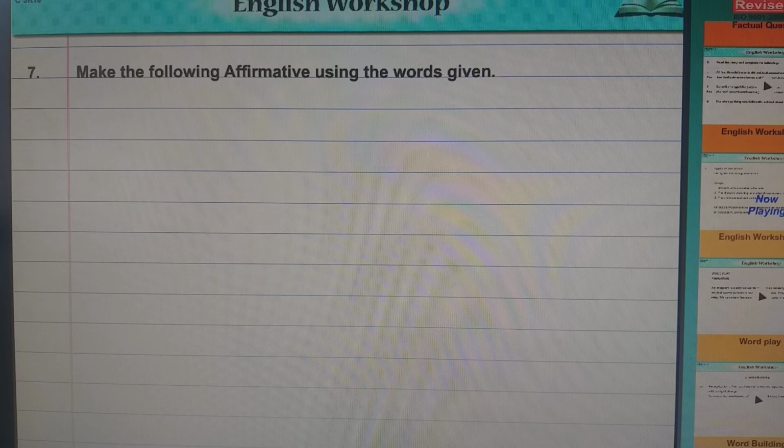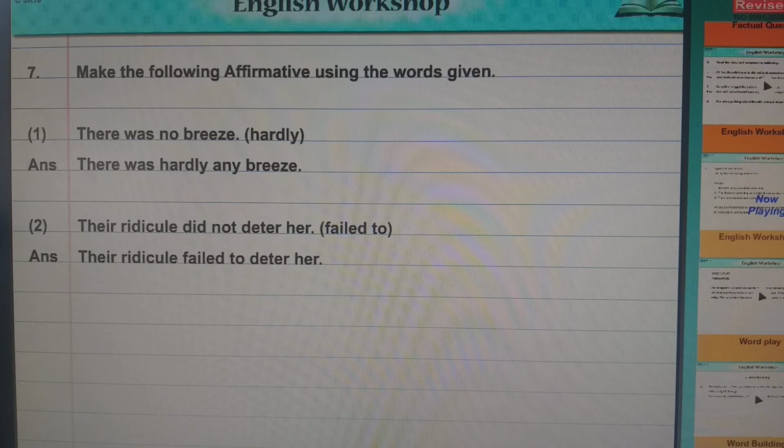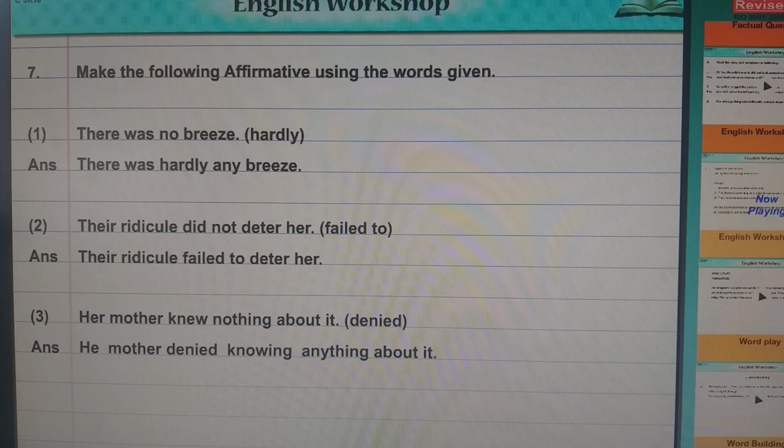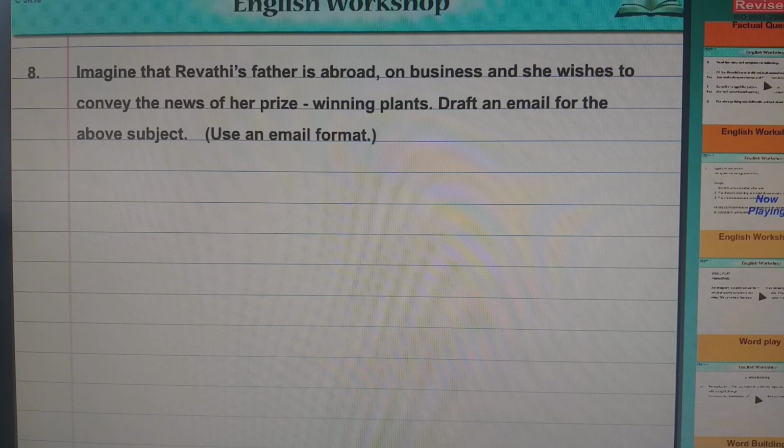Yes. Now you have to make the affirmative sentence using the word which is given. There was no breeze. There was hardly any breeze. Their ridicule did not deter her. Their ridicule failed to deter her. Instead of did not, fail. Her mother knew nothing about it. Her mother denied knowing anything about it. She did not give up. She refused to give up.